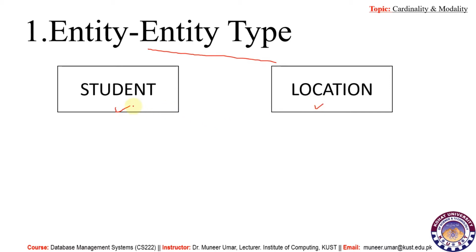If you look at student, student is an object, and every student will have some similar attributes or properties, so we can consider student as an entity. To show an entity, we must use a rectangle shape, and inside that shape we must type the name of that entity in upper case.